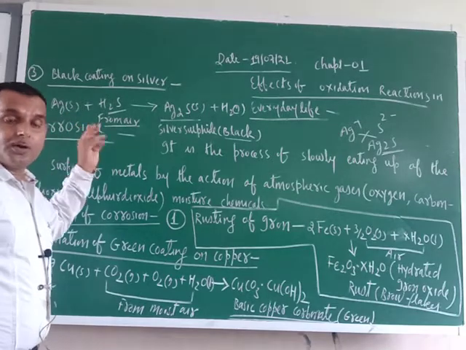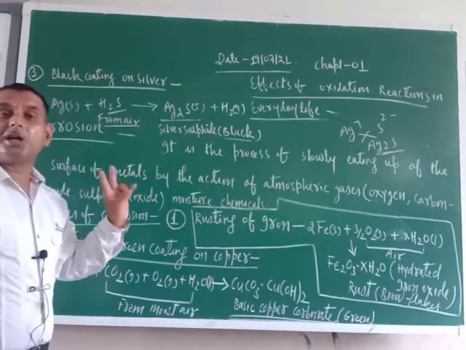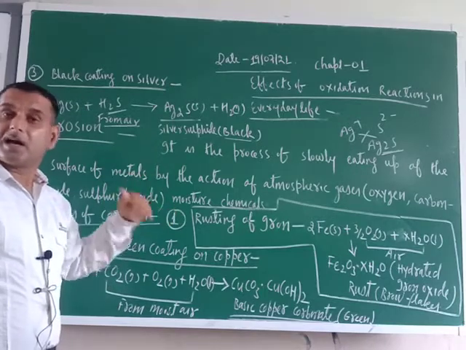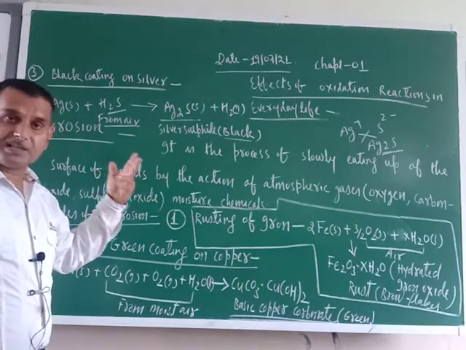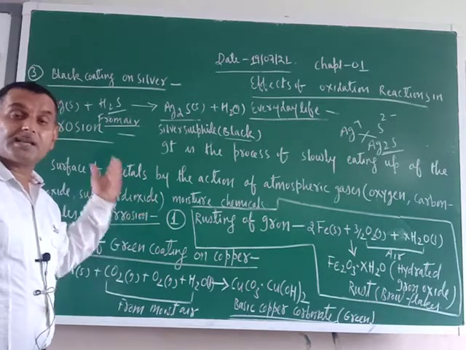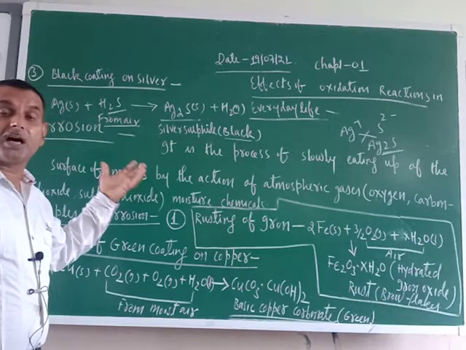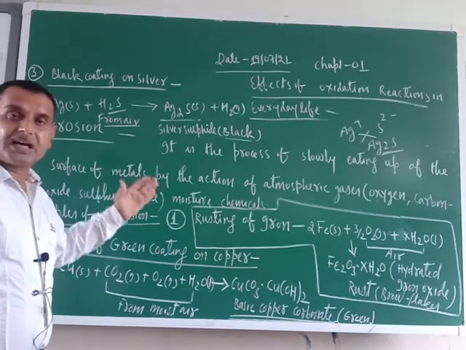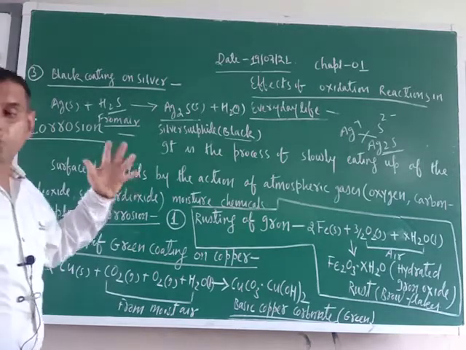corrosion. So once again there are three common examples of corrosion: formation of rust on the surface of iron objects, formation of green coating on copper vessels, formation of black coating on silver ornaments or silver objects. These are the three examples of corrosion.